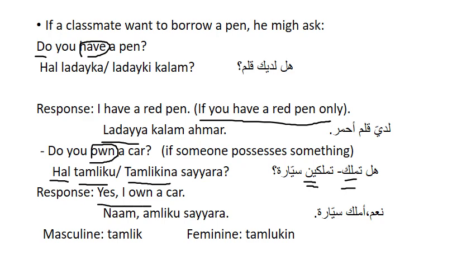The response, yes, I own a car, which means نعم أملك سيارة. Here the ta in تملك should be changed to a. So masculine is تملك and feminine is تملكين.